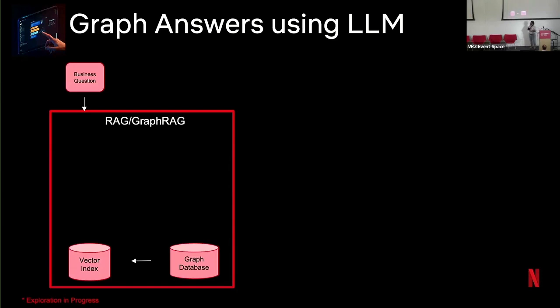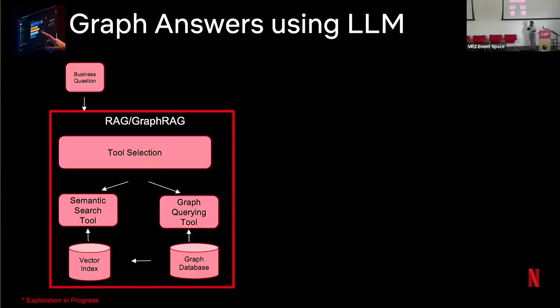Based on the question, we may need to select the right set of tools and sources to route and get the answer. This may mean doing a semantic search on our vector index, or the tool could involve converting the question into a graph query, which is then executed against the graph database, and the response will include a list of relevant nodes and edges.